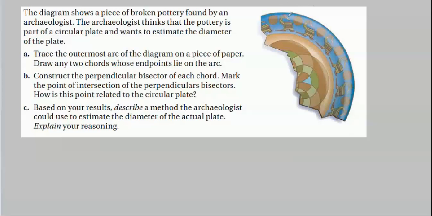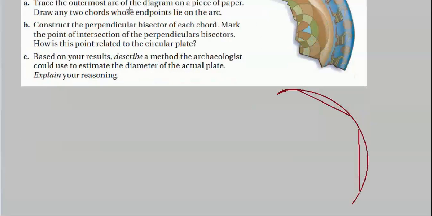First off, we've got to trace this thing. They suggest the best way to arrive at figuring out the diameter of this thing would be to start by drawing an outline of the piece that we have. That's roughly an outline of this outer part of the plate here. And then we draw two chords of this circle. Well, we don't know it's a circle yet, I guess. We're just going to pretend that it's a circle. And if it was a circle, what would the diameter be based on this little piece that we have?